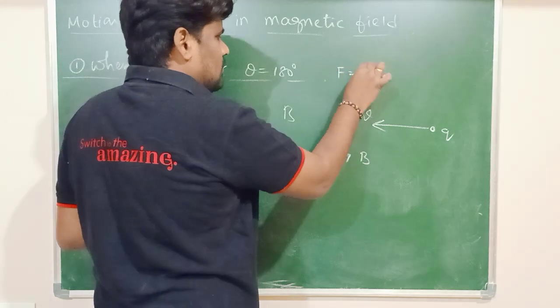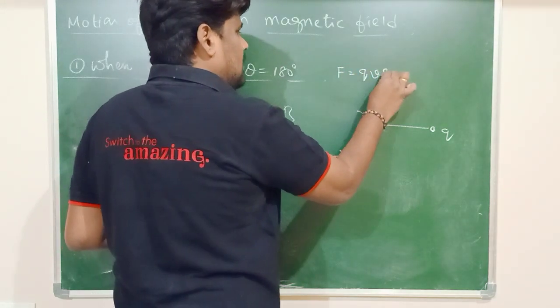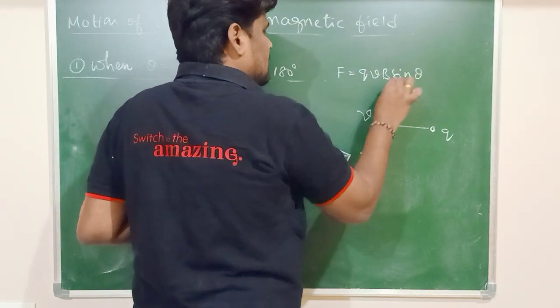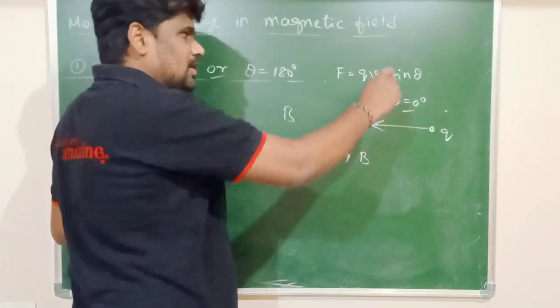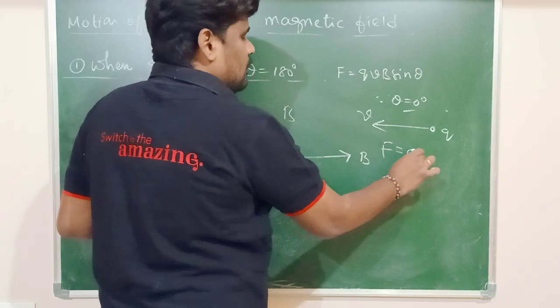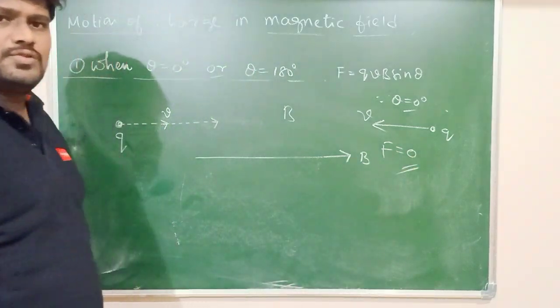F is equal to QVB sin theta. Since theta value is equal to what? Zero. If theta value is equal to zero, the value of F is zero. What is the meaning of F is equal to zero?